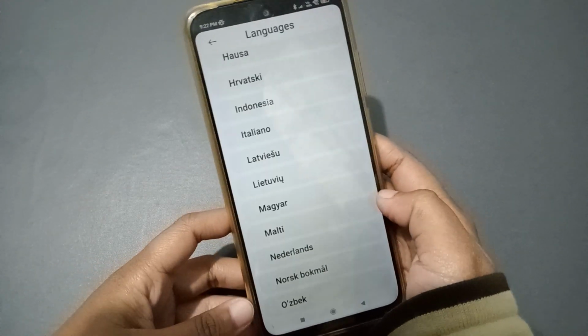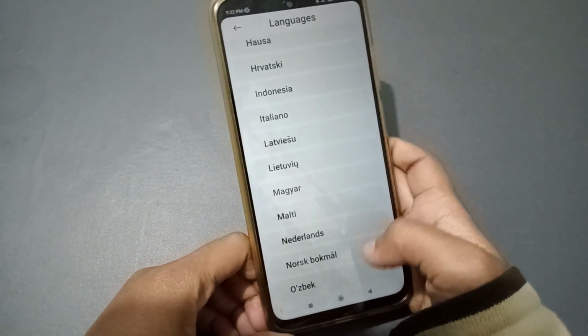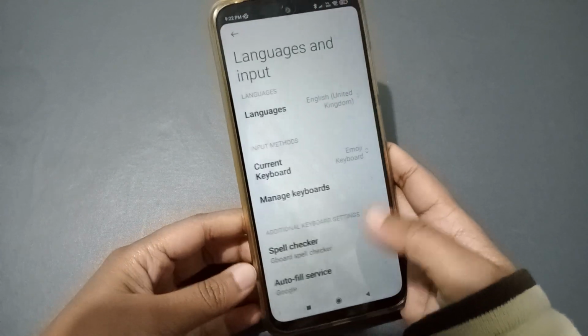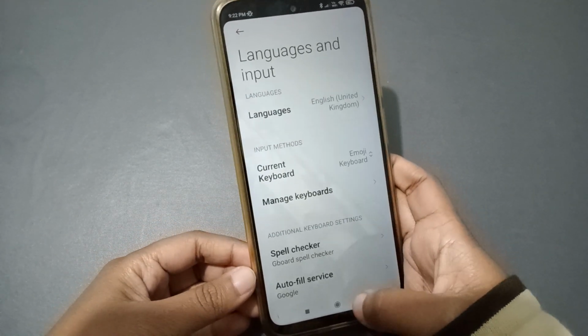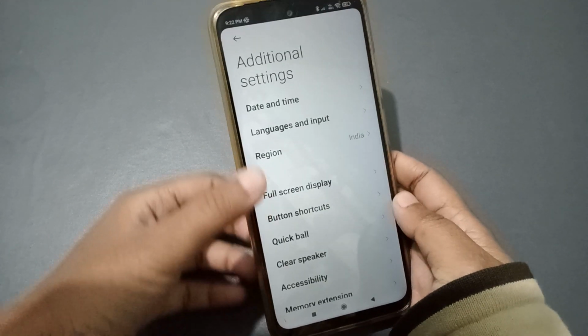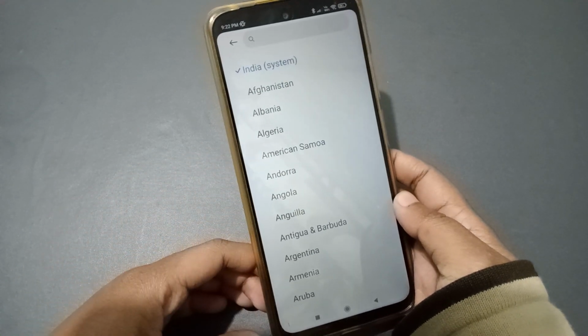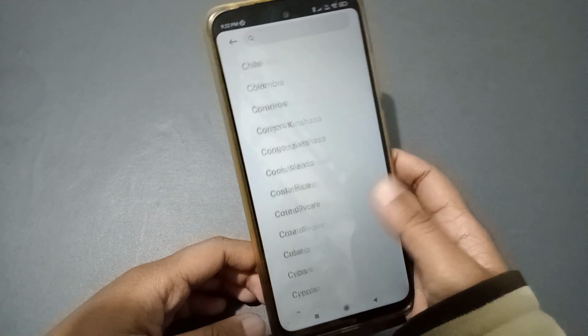Then after that, if you want to select, you just tap on that language, then click on the back button. When I move on the back button, again I click on the back button, and here tap on the region. If you want to change your country name, you can change your country from here.